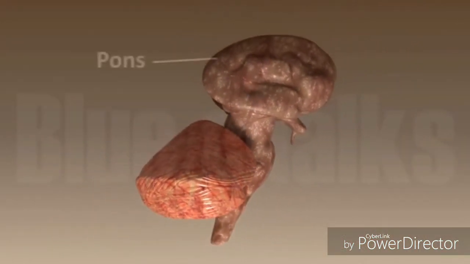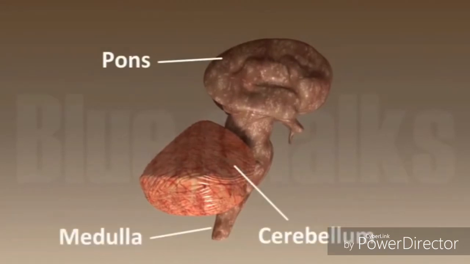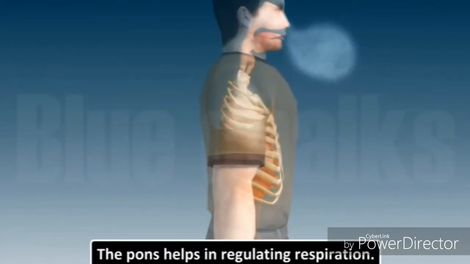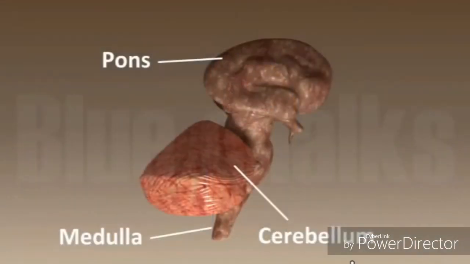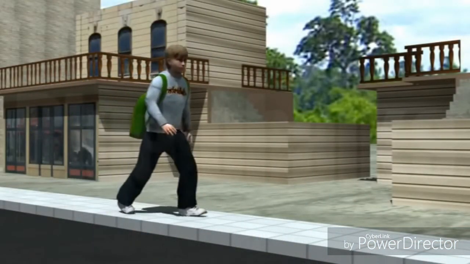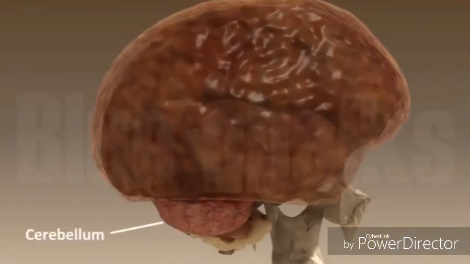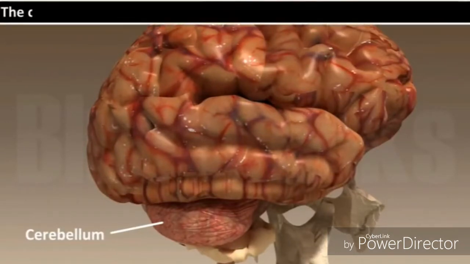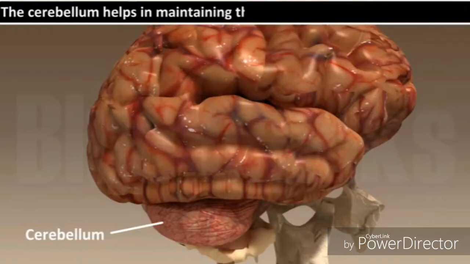The hindbrain consists of pons, cerebellum, and medulla. The pons help in regulating respiration. Think about activities like walking in a straight line, riding a bicycle, picking up a pencil. These are controlled by the cerebellum of the hindbrain. The cerebellum helps in maintaining the posture and balance of the body.